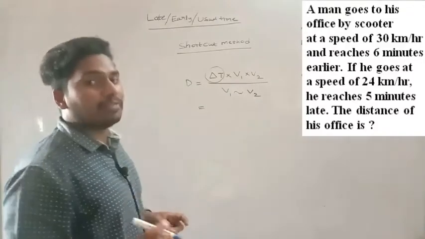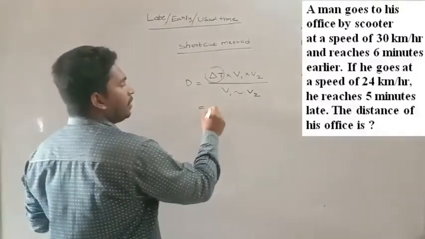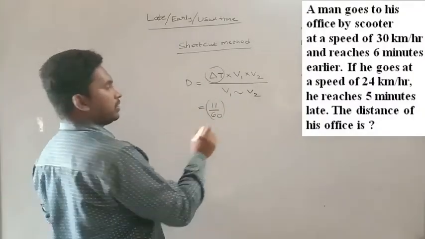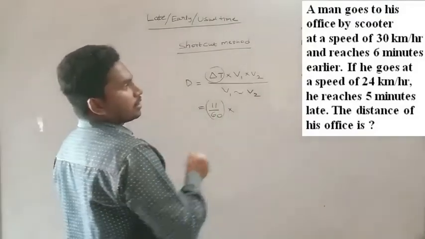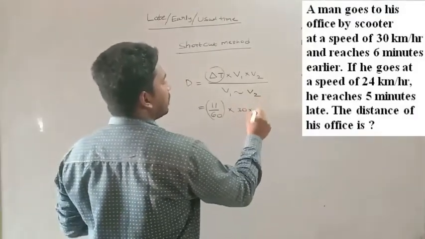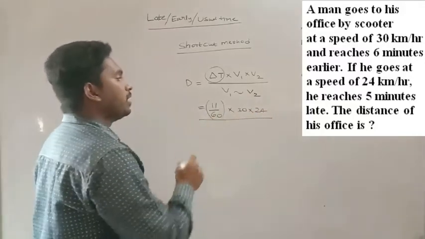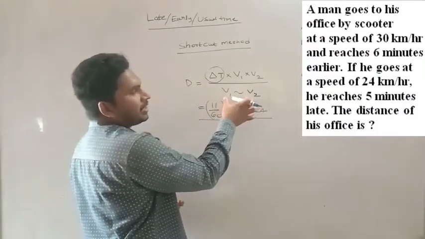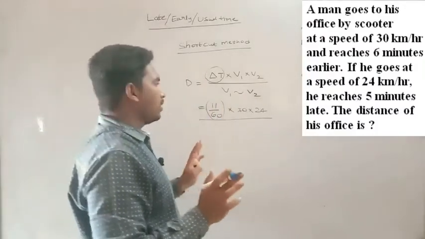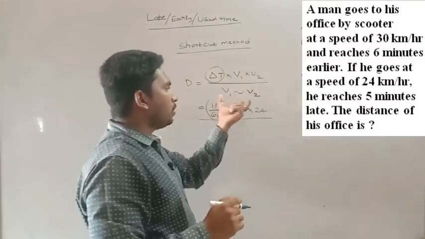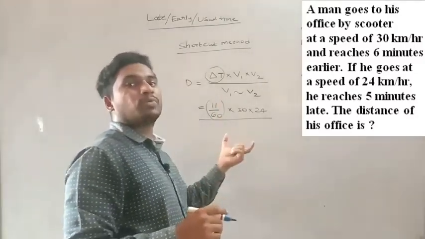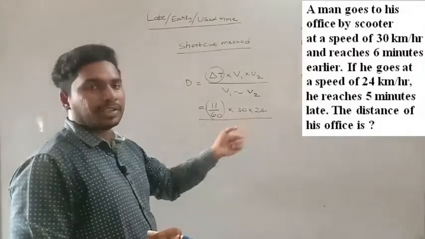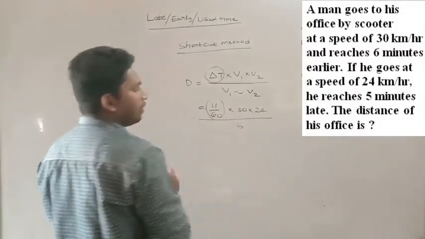Further you have to convert that into hours, right? So that will be 11 by 60. 11 minutes into hours is 11 by 60, into what is V1? One is 30 km per hour and one is 24 km per hour, divided by V1 minus V2. Here you need not consider the signs, minus or plus, but you just have to write the difference between the two velocities. One is 30, one is 24, so what is the difference? That is 6.